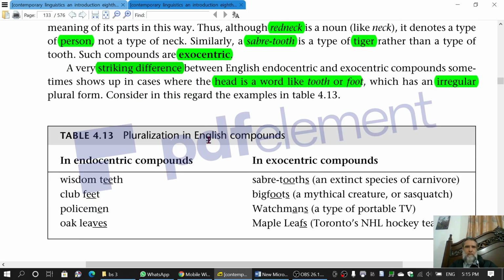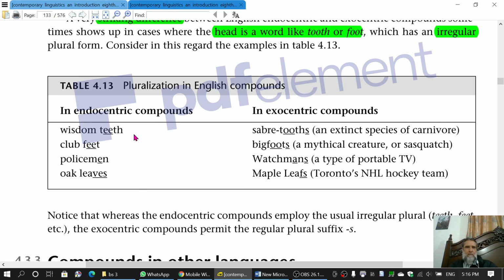A very striking difference between English endocentric and exocentric compounds sometimes shows up in cases where the head is a word like tooth or foot, which has an irregular plural form. Consider in this regard the examples in the table. Wisdom tooth, wisdom teeth, but saber tooth, saber tooths.